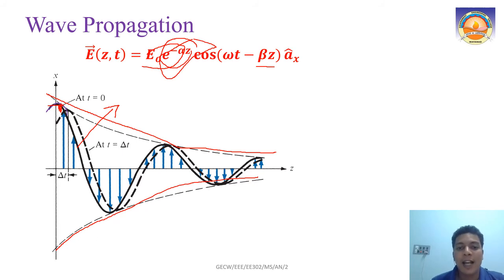How fast it is decaying depends on the alpha, right? How fast it decays depends on this portion, which is our alpha. That is why we say the wave becomes attenuated with respect to space. The wave is getting attenuated, or damped, when you consider it in space. Our consideration is the positive z direction. Under that condition, alpha represents how much the amplitude is reducing, right?